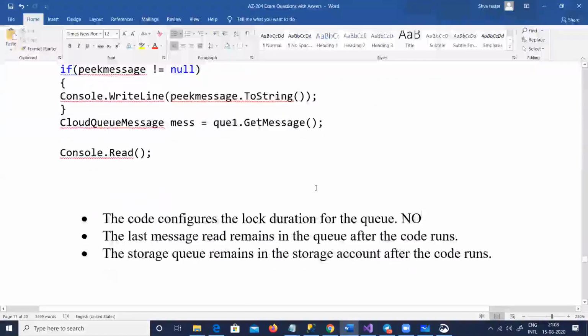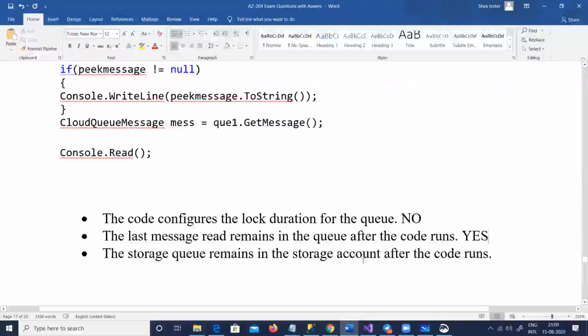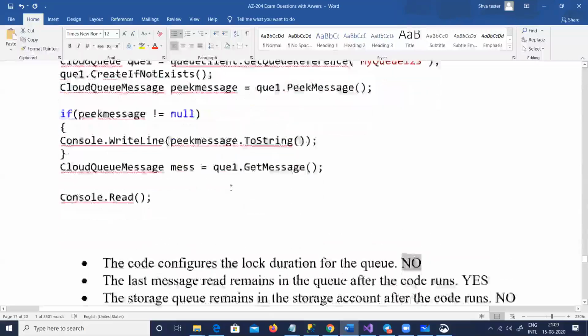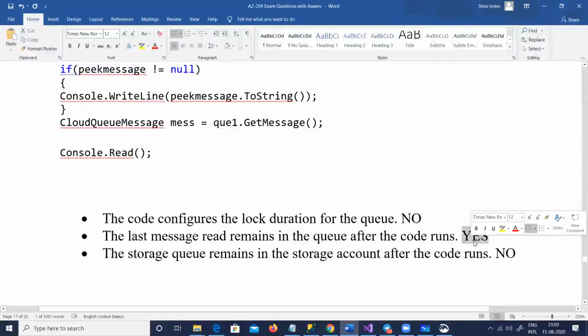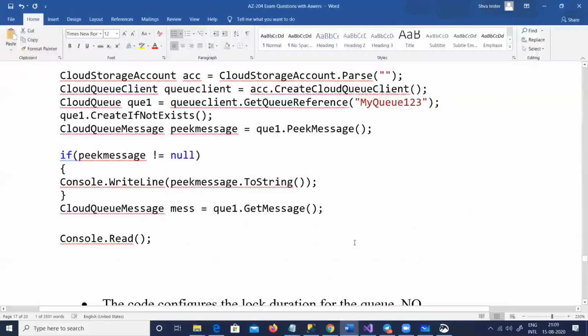Second, the last message remains in the queue. Yes, it remains in the queue. Third, the storage queue remains in the storage account after the code runs. The first one is false, because this code does not configure any kind of duration. The last message remains in the queue: yes, by using a peek message or a get message, it does not delete from the queue.